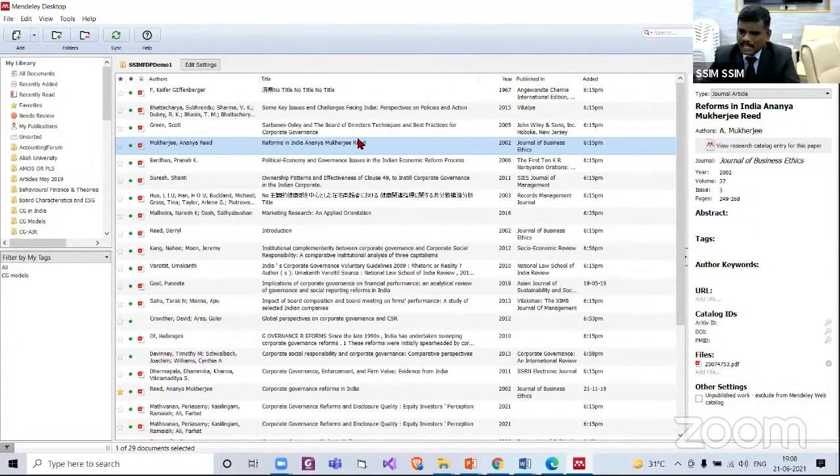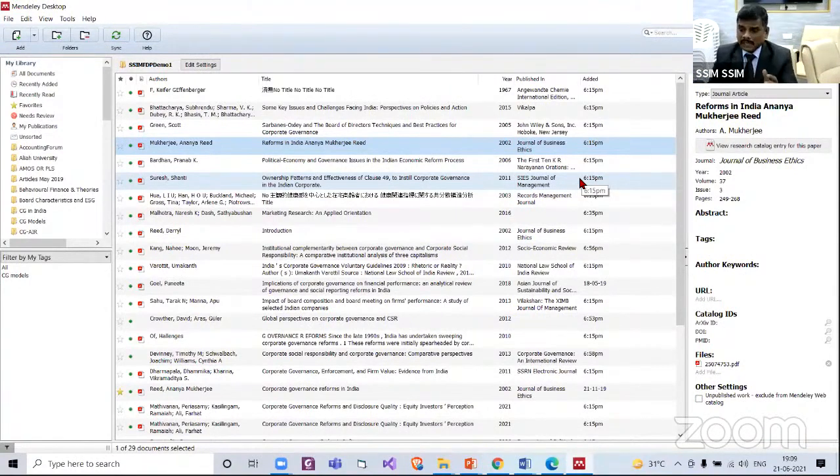When you're downloading, you fix it: yes, I need this article, I'm downloading, I'm bringing it into Mendeley. You first finalize that. If you're not finalizing, okay, no problem. You bring it into Mendeley, but this renaming or adding of information, please don't waste your time. Whenever you want to cite that particular item in your paper, at that time you can rename.